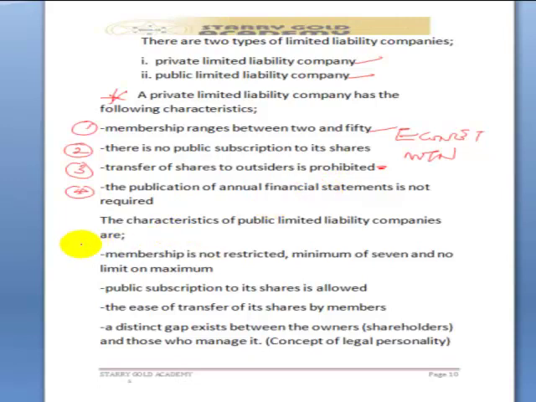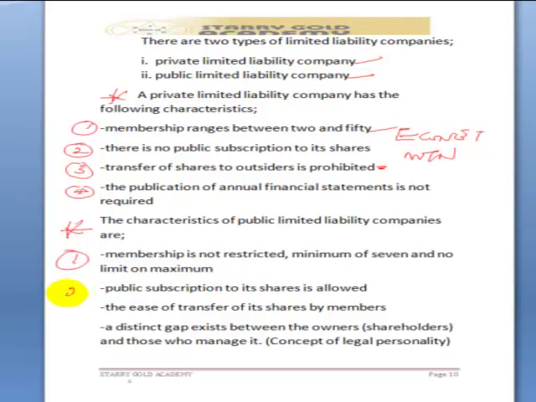Let's now take the characteristics of public limited liability companies. 1. We are told that membership is not restricted. That is, minimum of 7 and no limit on maximum. That is, it can be as many as 1,000, it can be as many as 5,000.